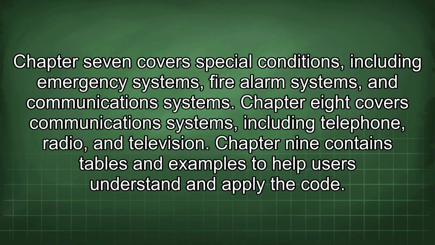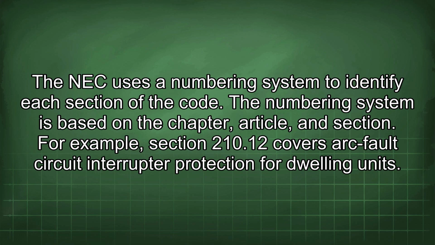Chapter 8 covers communications systems, including telephone, radio, and television. Chapter 9 contains tables and examples to help users understand and apply the code. The NEC uses a numbering system to identify each section of the code. The numbering system is based on the chapter, article, and section.